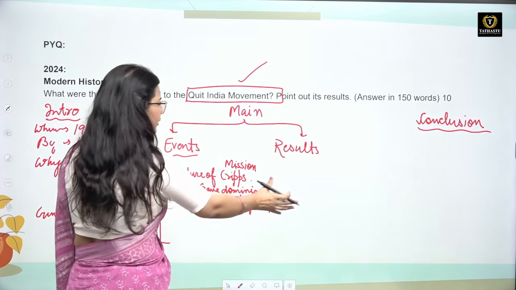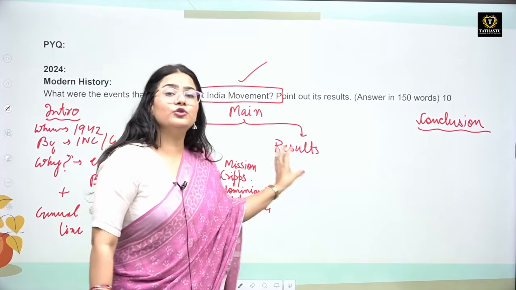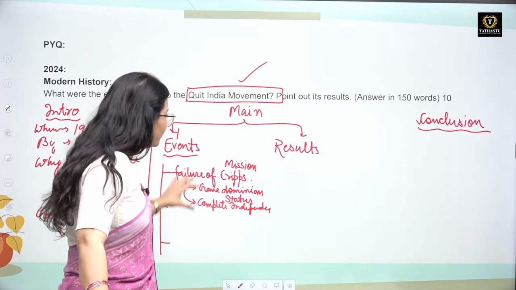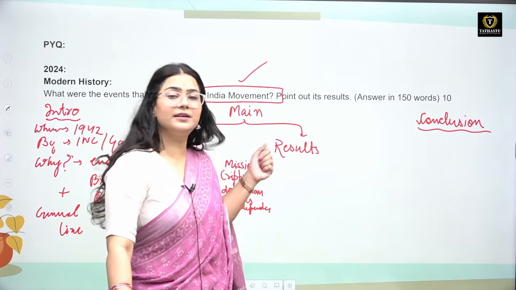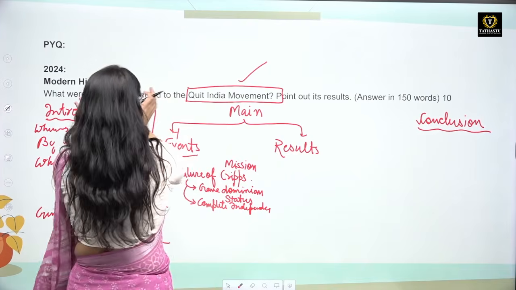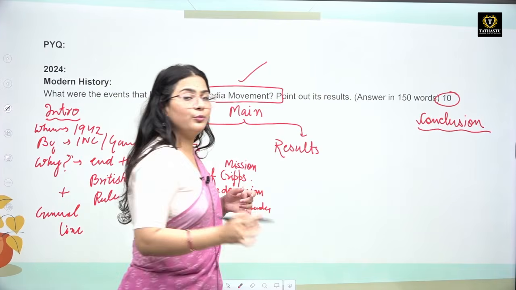You need not elaborate much, because this particular question has two parts. You need to mention events also, you need to mention results also. So you cannot explain too much on the events part. Then you won't get much time or much space to write the results. So be very careful, because you have to divide the answer into two parts and it is just a 10 marker question.